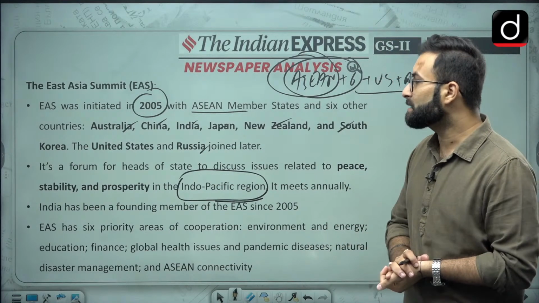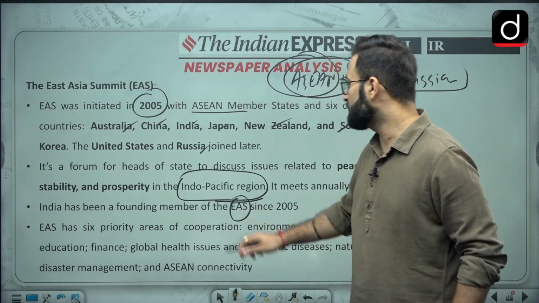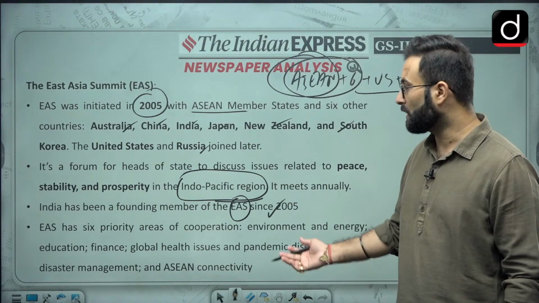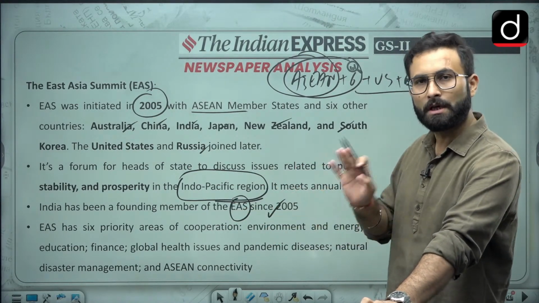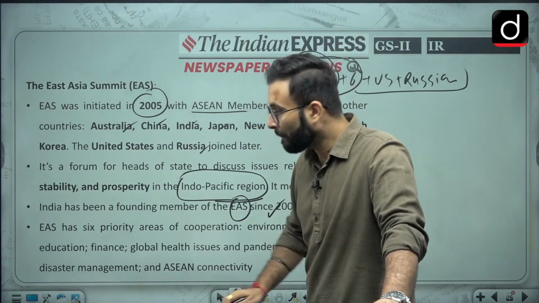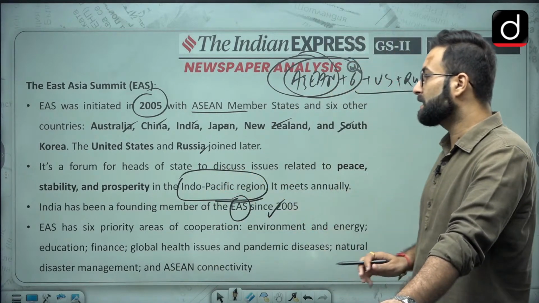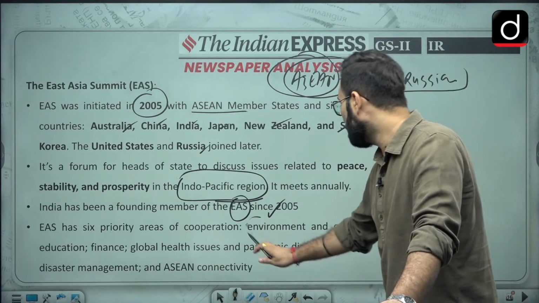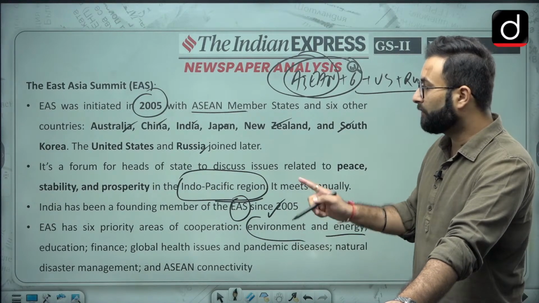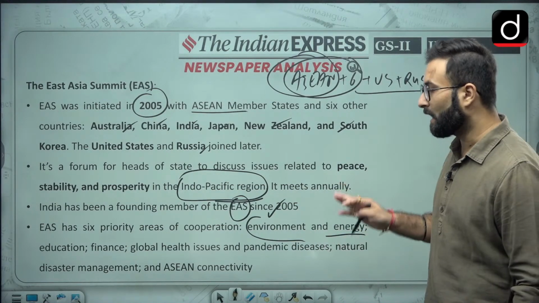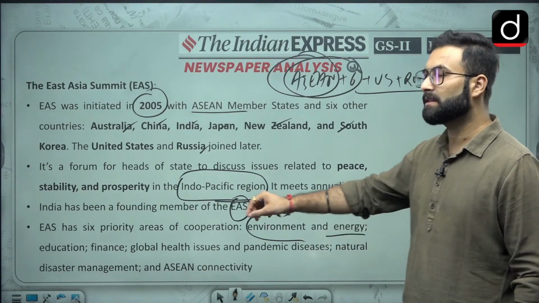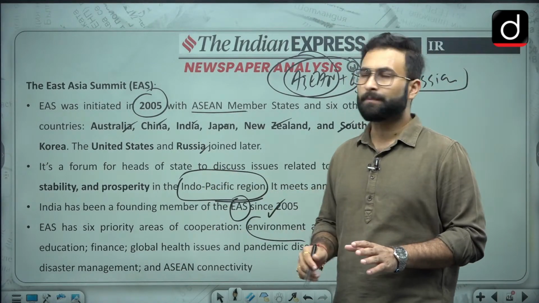After that, India has been a founding member of the East Asia Summit since 2005. So that is an important fact that can be asked in an examination, whether India is a founding member or not. So yes, India is a founding member. Moving further, the EAS has 6 priority areas of cooperation, that is environment and energy, education, finance, global health issues and pandemic disease, natural disaster management and ASEAN connectivity. So these are the areas wherein they are actually trying to work. Okay, I hope that is clear.